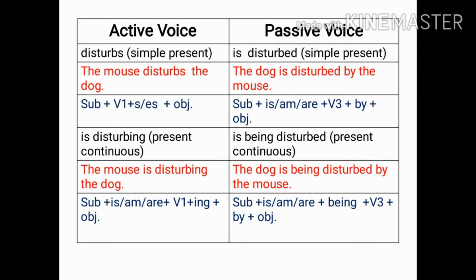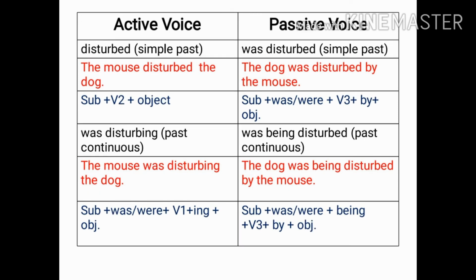And if it is in present continuous, how will we do it? The mouse is disturbing the dog. The dog is being disturbed by the mouse. So in active voice, it is subject plus is/am/are plus first form of verb plus ing plus object. And when we change it into passive, it becomes subject plus is/am/are plus being plus verb's third form plus by plus object.